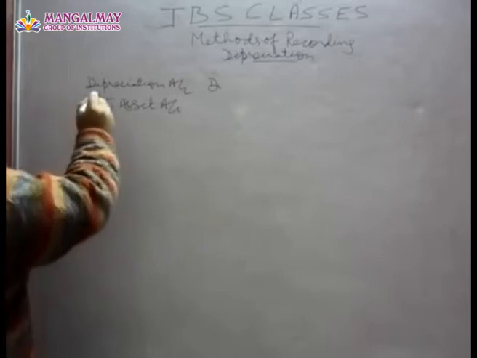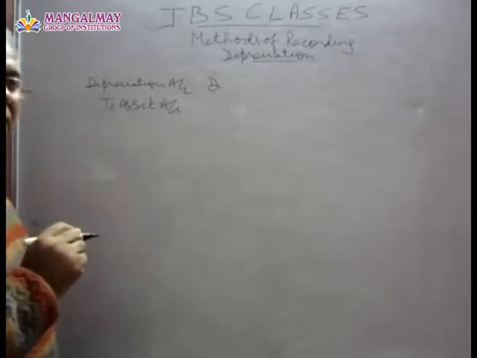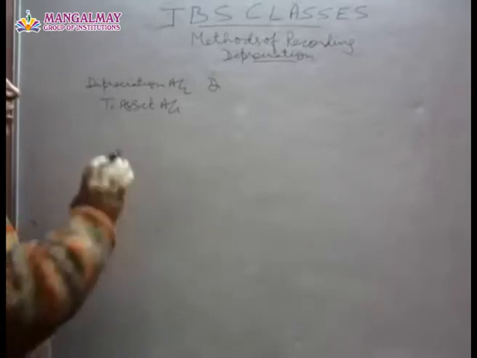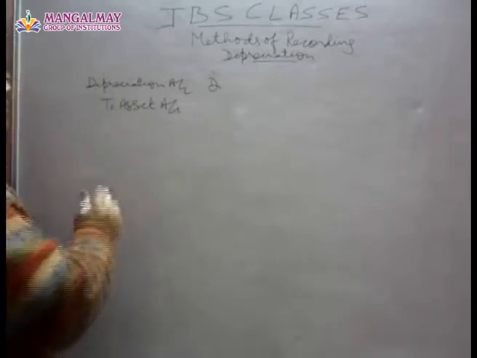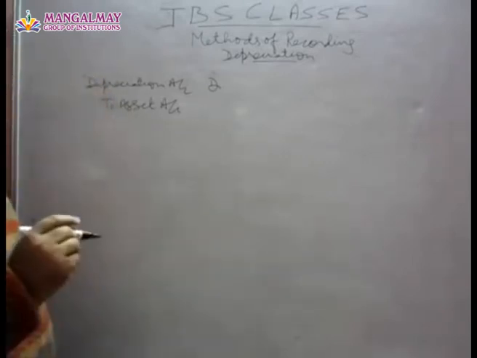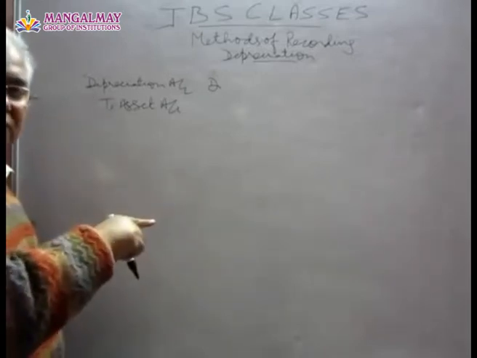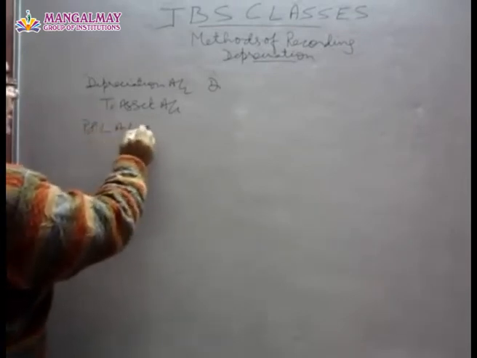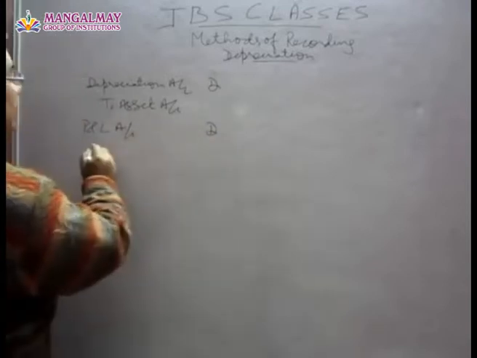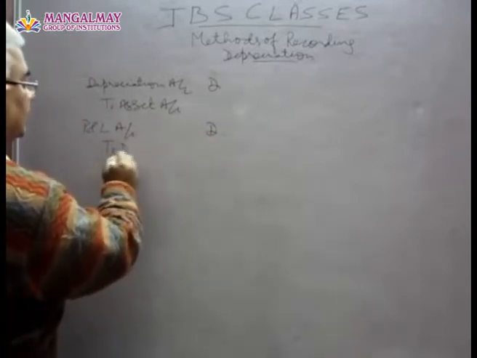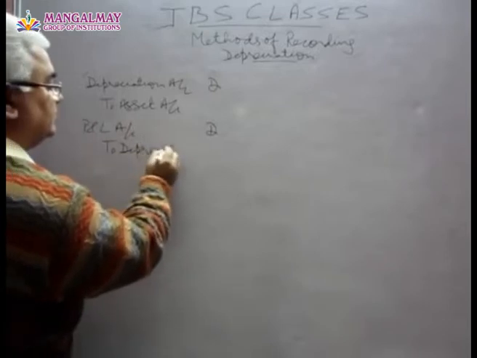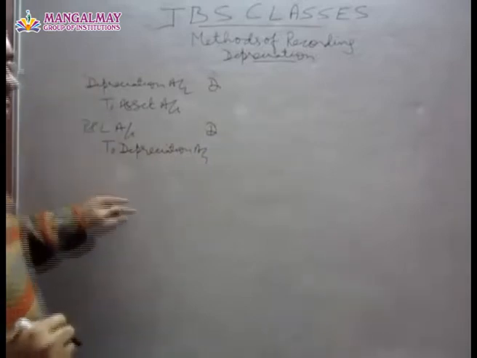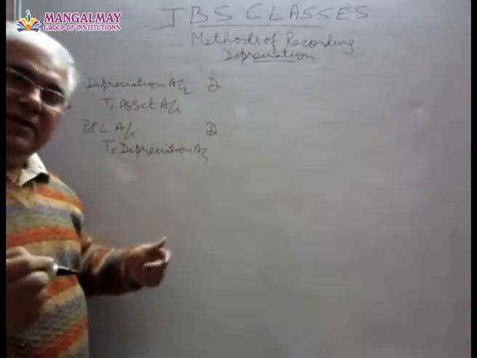Okay, this is mostly at the end of the year, but if you are by chance selling a machinery during the year, then you have to charge at the time of selling the machinery, but normally it is at the end of the year. Then this depreciation, being an expense, is to be charged to profit and loss account. So the next entry is profit and loss account debited to depreciation account. Okay, these are the entries which are passed every year, whatever the method.